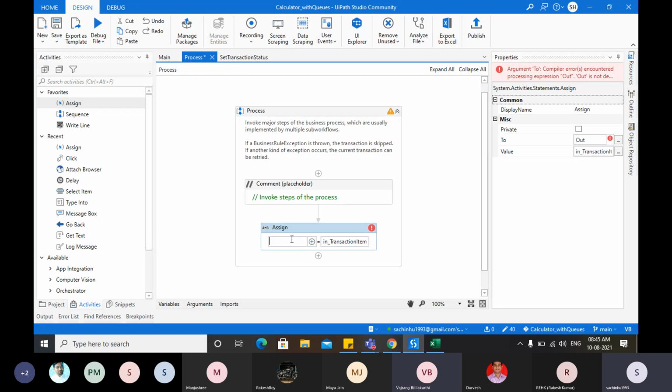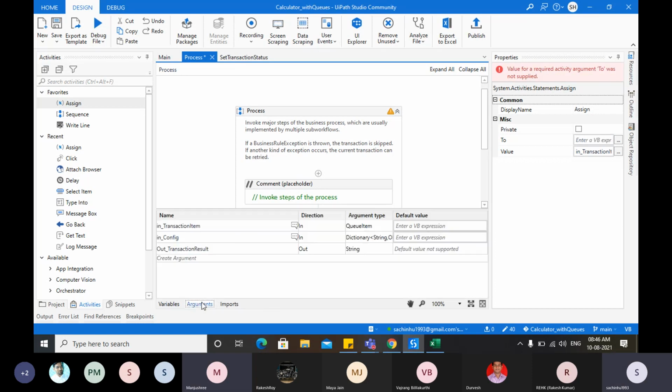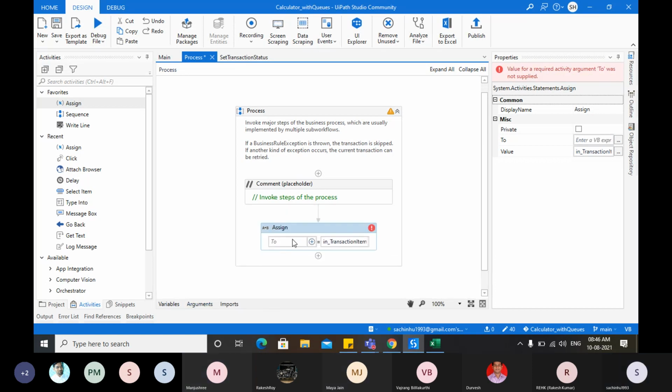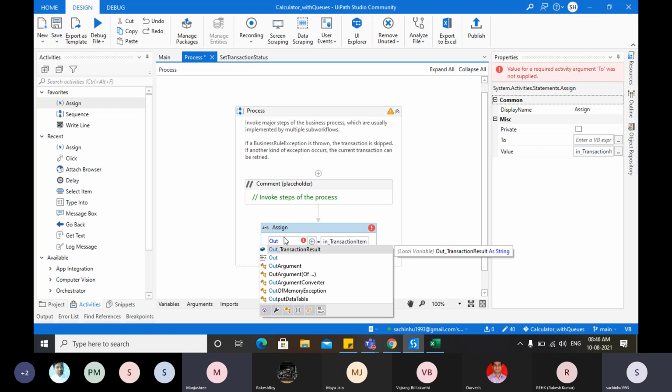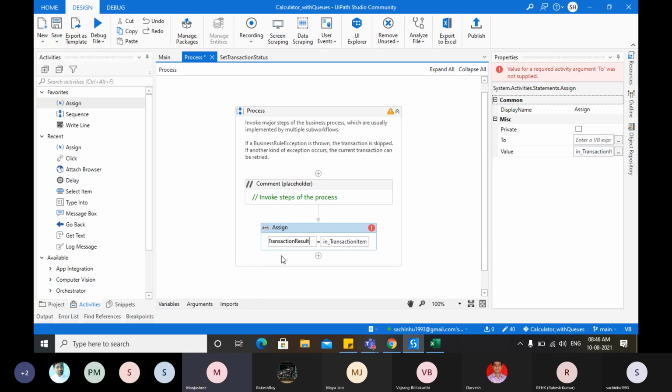Here you are talking about invalid. Yes, correct. Out, and not the new argument. You have created the argument already, right? Yeah, give that here. That is what Out result maybe. Out underscore transaction result. Yeah, first one.